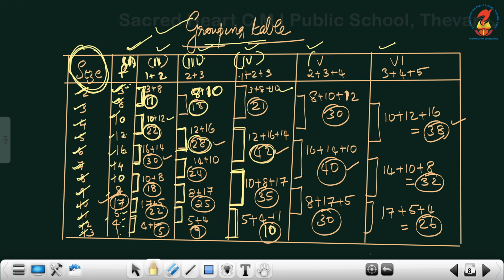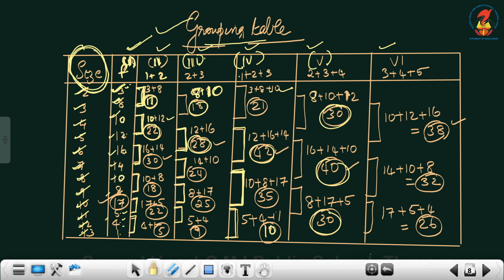Now, next column, column number 5. Just as we did for column number 3, leave the first frequency and add the next 3. In column number 3, we left the first frequency and added 2, but here it is add 3. So how will you do? Leave the first and add the next 3: 8, 10, 12. That is what I have done here. 8 plus 10 plus 12, you will get 30. Then add the next 16, 14 and 10, you will get 40. Then 8, 17 and 5, you will get 30.